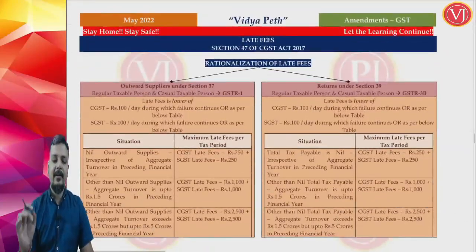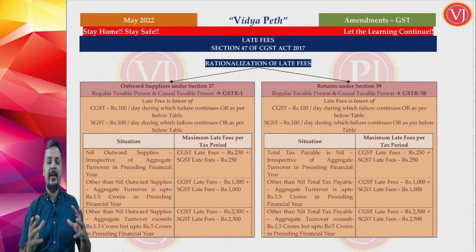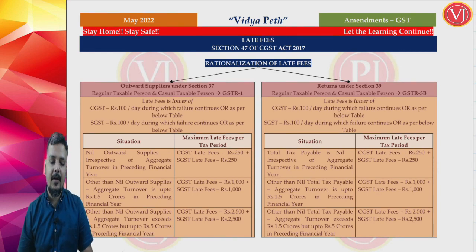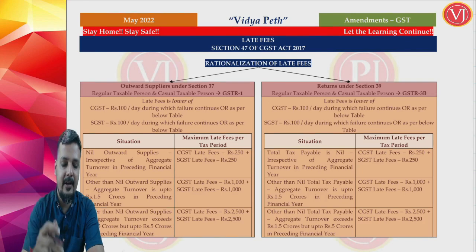Now friends, let us see the amendments in your late fees. They brought out some amendments in your late fees. Rather, they have rationalized late fees. Late fees was too high. Rupees 100 per day subject to a maximum of 5,000 was the late fee. So they thought that the late fee amount is very high, and that let us rationalize the late fees. Now what have they done with respect to your late fees? They have rationalized, or minimized, the late fees.